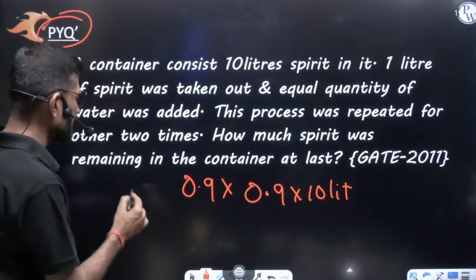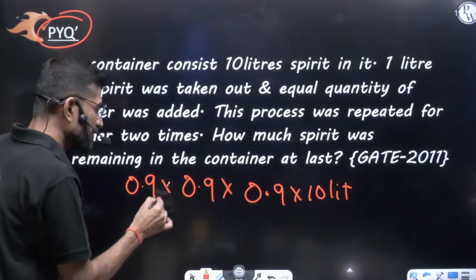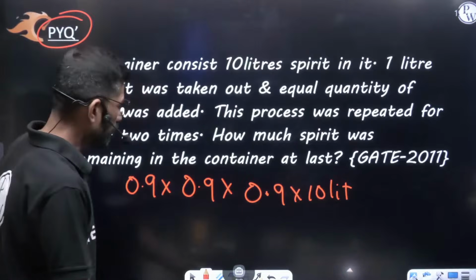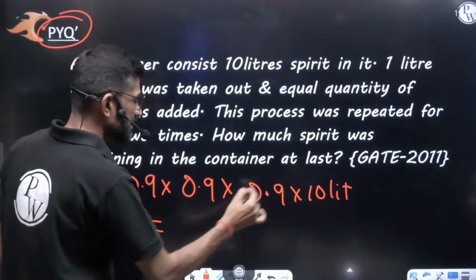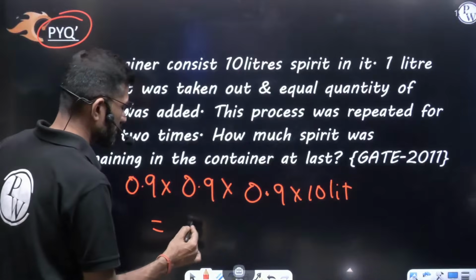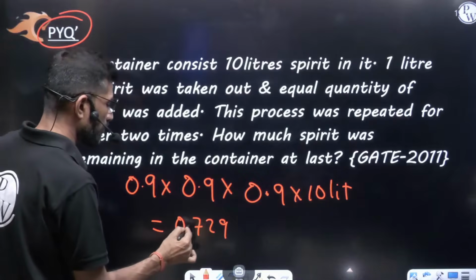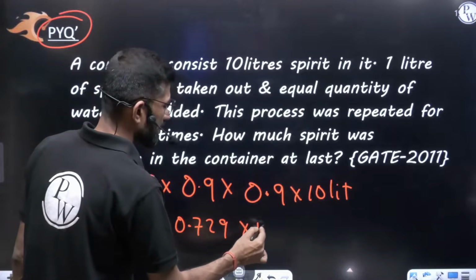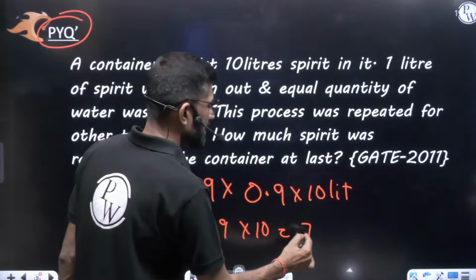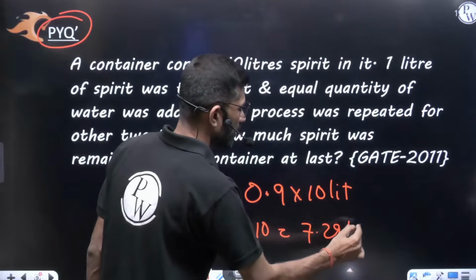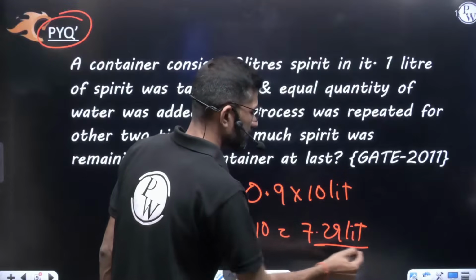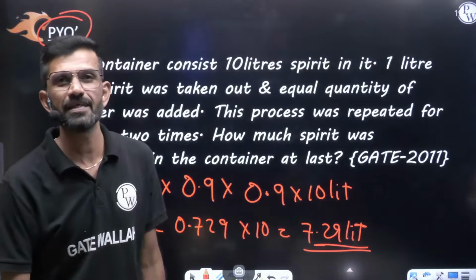Again they are removing 10%, so again 90% of this value will remain. Overall you can say 9 into 9 into 9, that is 9 cube, which is 729, and because there are 3 decimal digits, 0.729 into 10 liters, which is equal to 7.29 liters of spirit that will remain in the container.